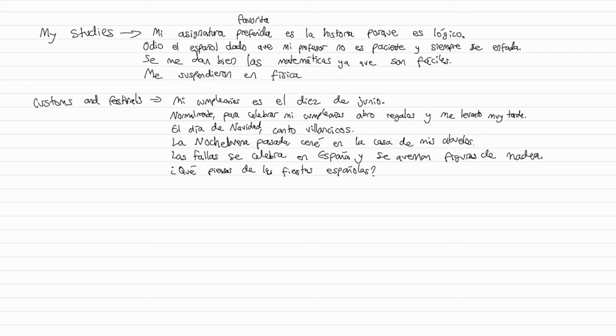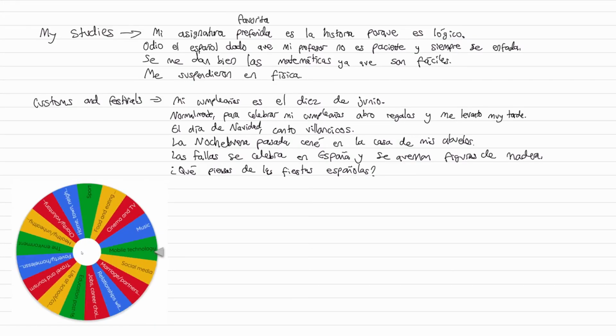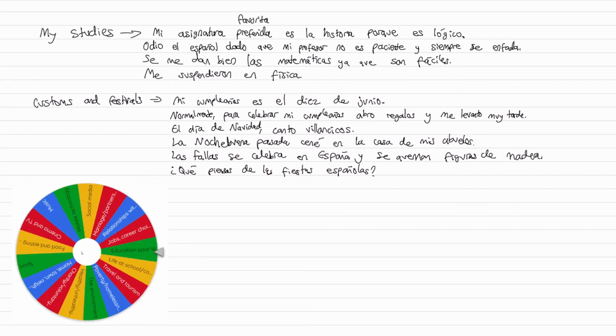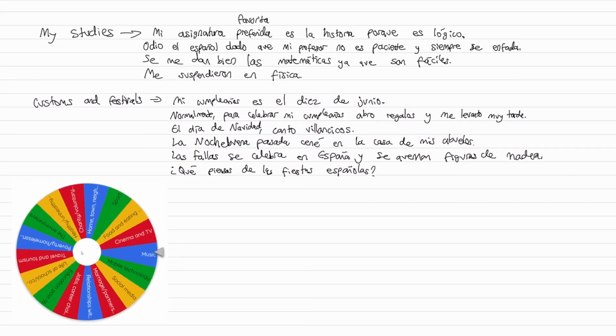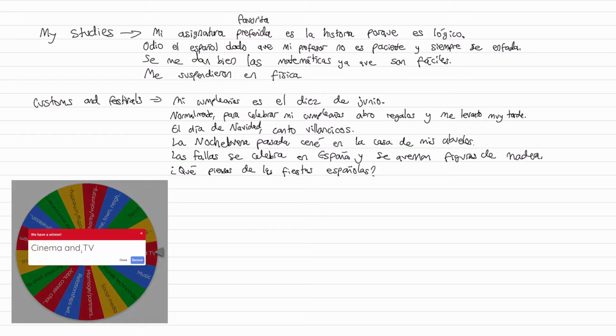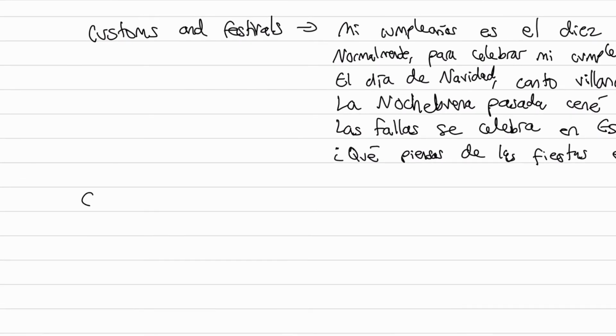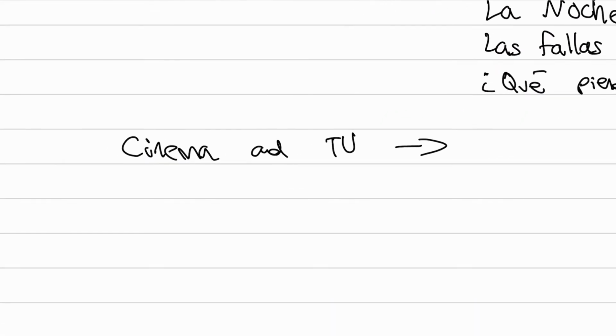Let's keep going. Let's pick one more topic that we can talk about. Okay, wheel is spinning. I am going to pick cinema and TV. So theme 1 again, cinema and TV. And this one in particular, I'm not going to use the present tense. We've done enough of that. Let's use the present perfect, which is a good one for this. I'll show you in a second. And then the future tense.